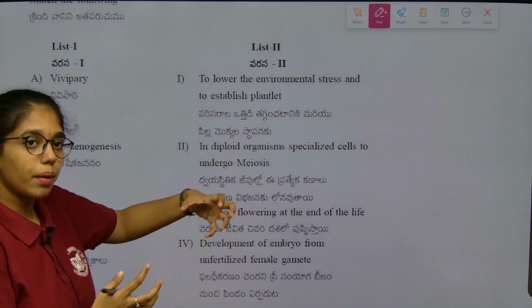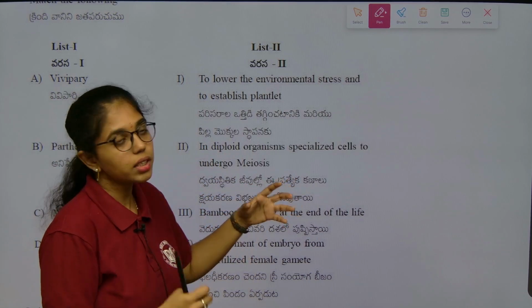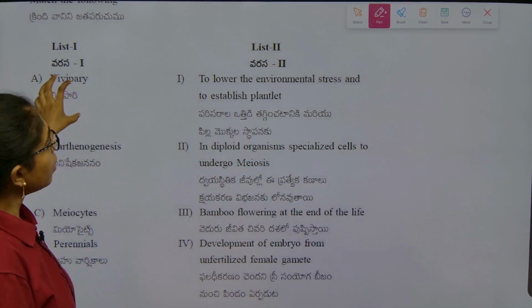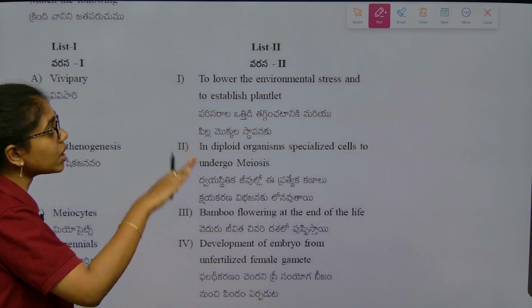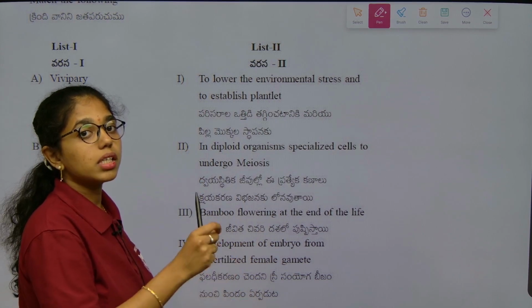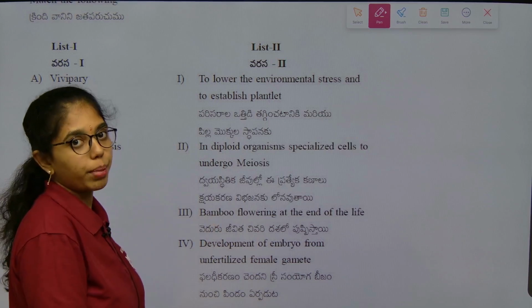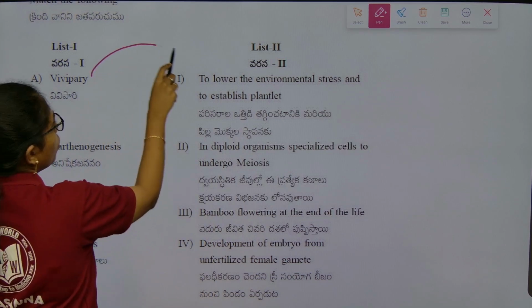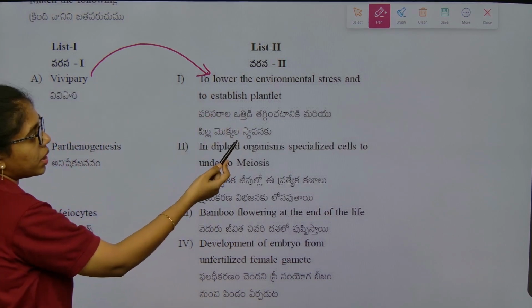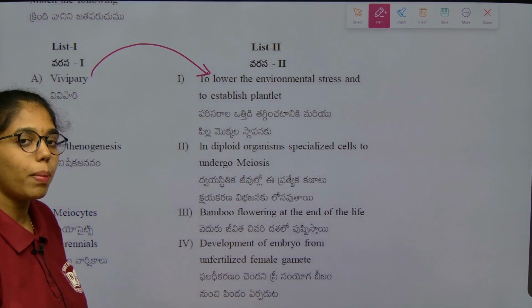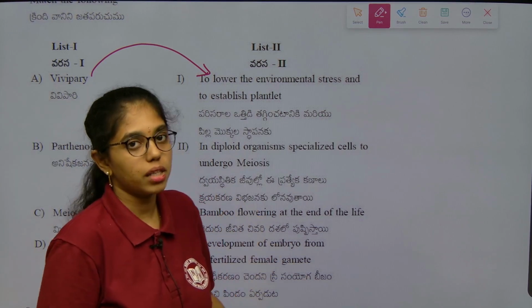The seed develops on the parent plant without detaching, that is vivipary, right? So here vivipary is reducing the environmental stress for the seed to develop outside, as it develops inside the parent plant only, establishing a plantlet attached to the parent plant itself.